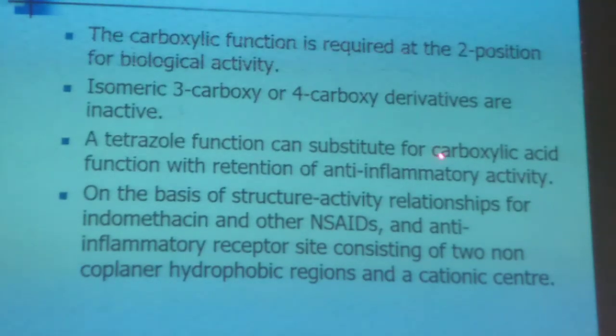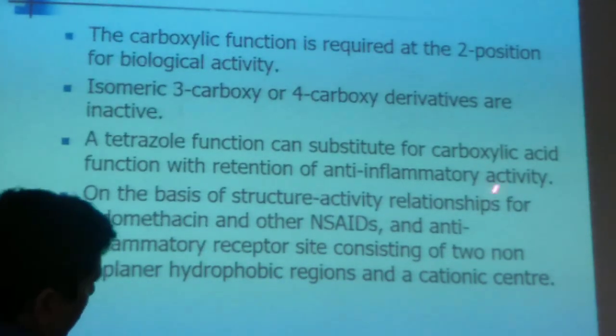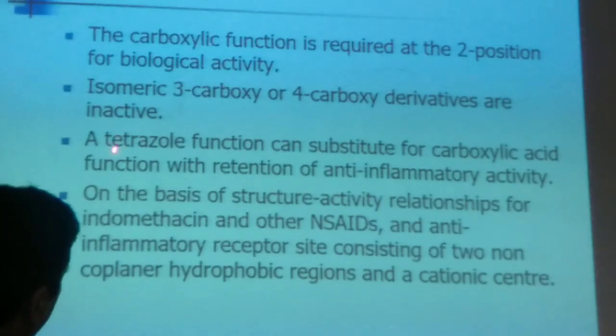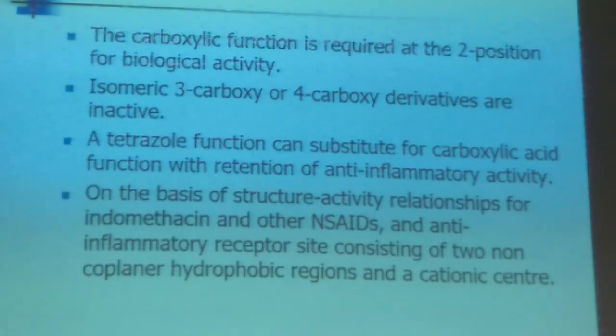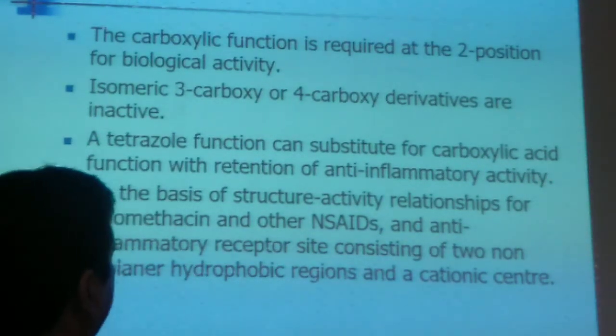If you want to replace the carboxylic acid group, you can use a tetrazole group instead. It retains anti-inflammatory activity, but analgesic and antipyretic activity will be lost.